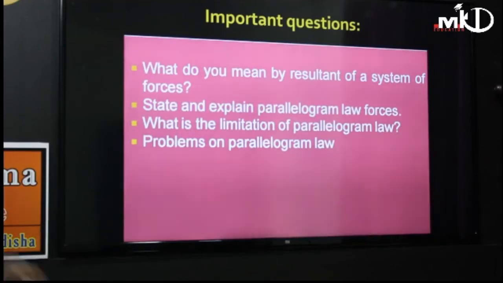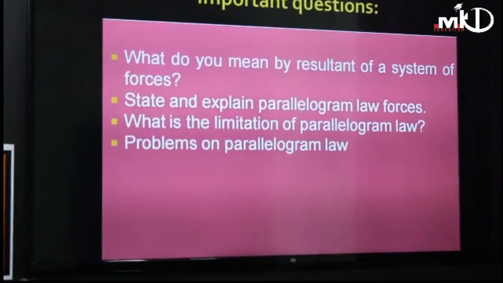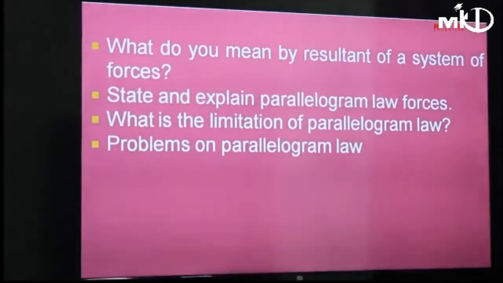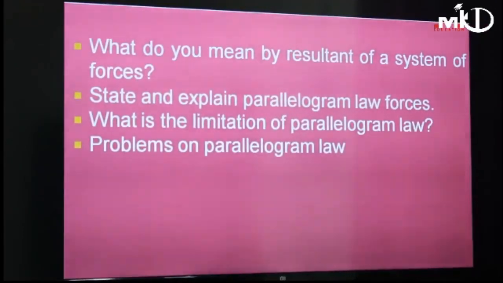Already I have told you, the limitation is that if two forces are acting, we can apply parallelogram law to obtain the resultant. For more than two forces, suppose three or four forces are acting at a point simultaneously, parallelogram law is not applicable. This is the limitation of parallelogram law.